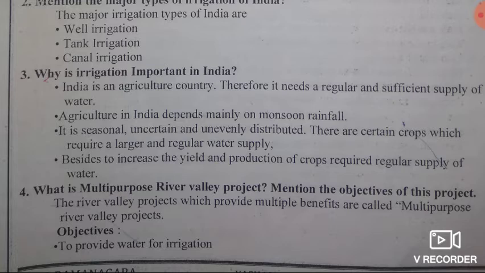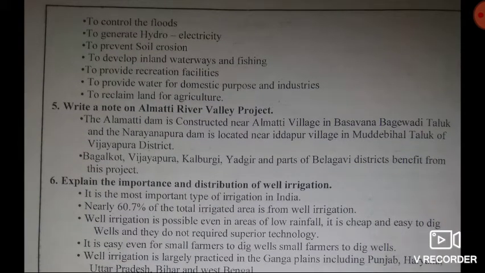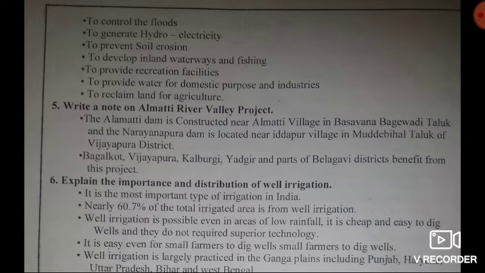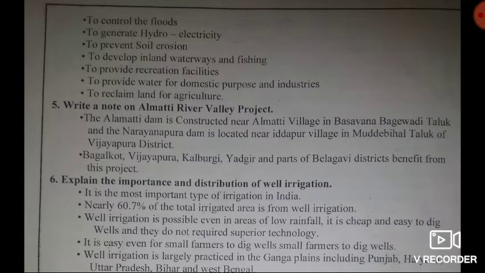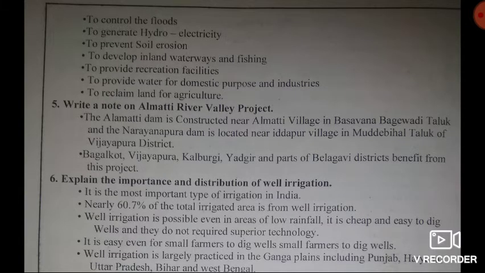The main objectives are: to provide water for irrigation, to control floods, to generate hydroelectricity, to prevent soil erosion, to develop inland waterways and fishing, to provide recreation facilities, to provide water for domestic purposes and industries, and to reclaim land for agriculture. So this is about the objectives of a multi-purpose river valley project.